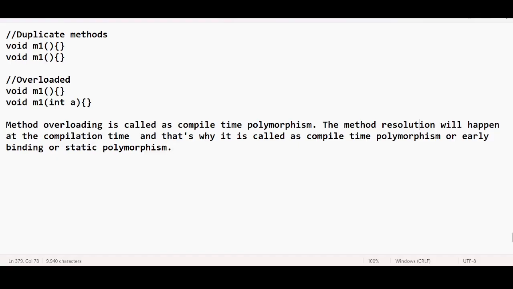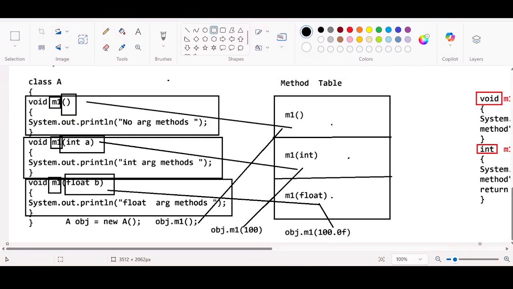What does it really mean? Method resolution will happen at compile time. At the time of compilation, the compiler will get to know which method will be executed. By looking at this code, the compiler knows which method is going to get executed. When you keep some code here and call methods, at compilation time it gets to know which method is going to execute. That's why it is called compile time polymorphism. I will help you understand it in a better way when learning the method overriding concept.